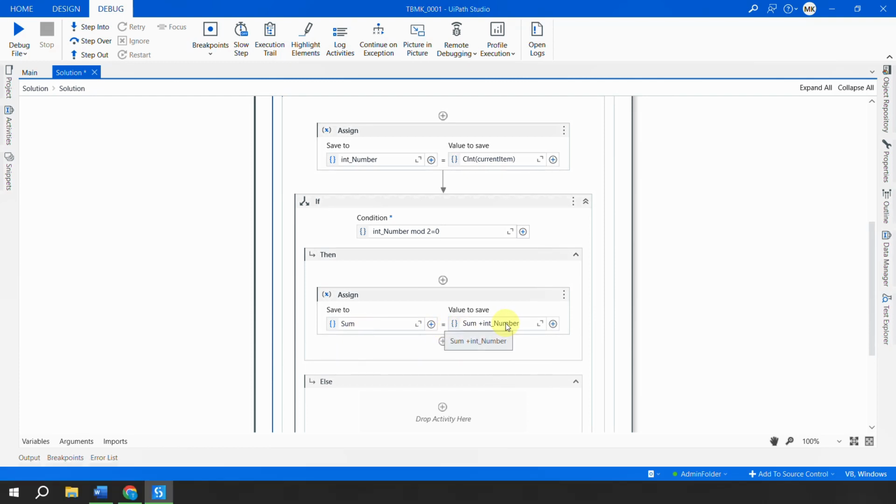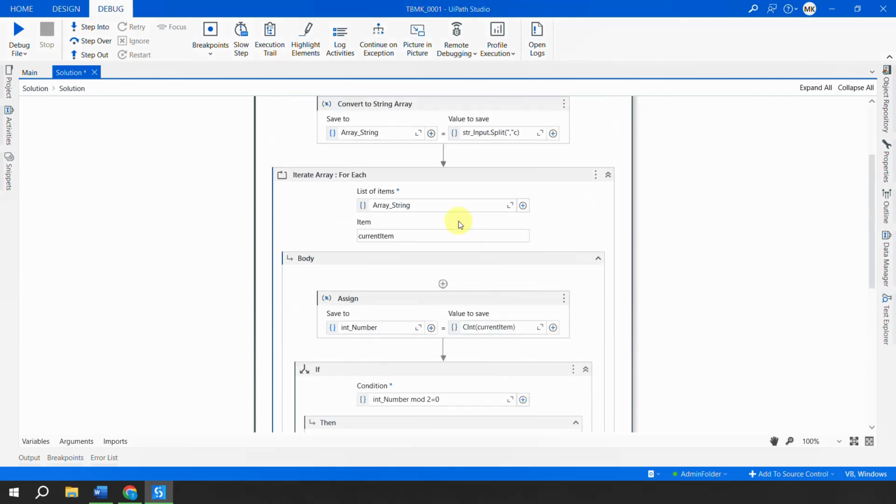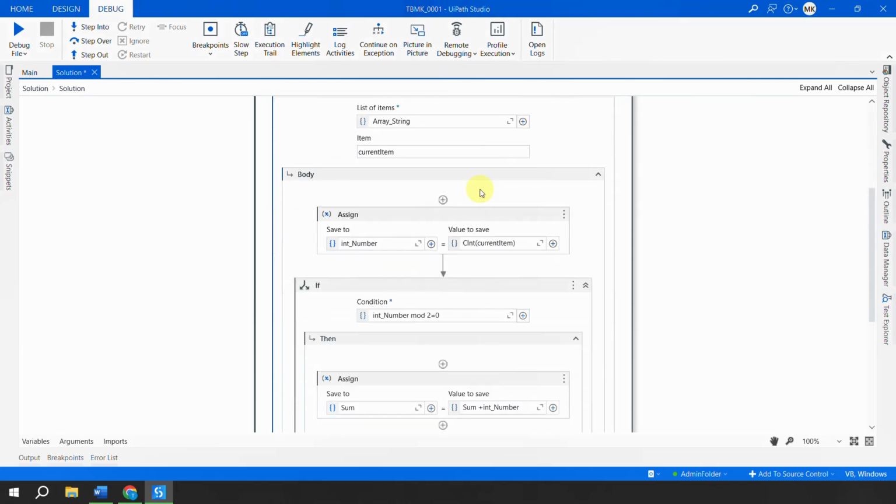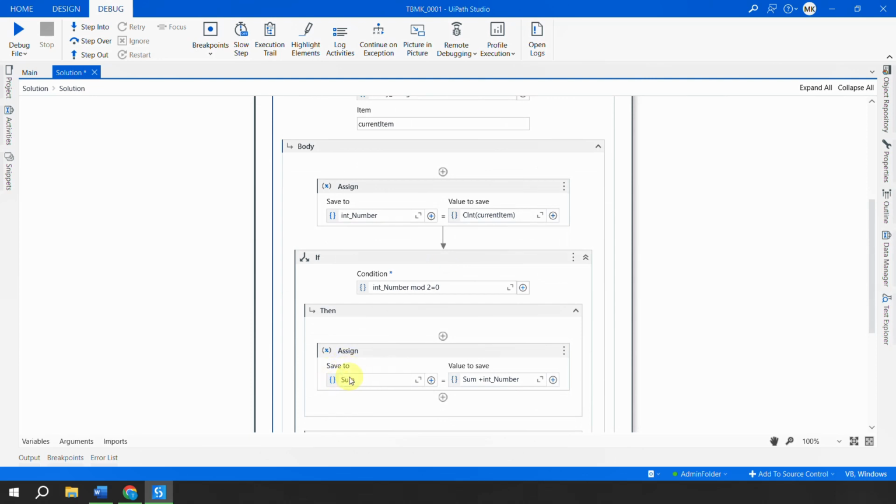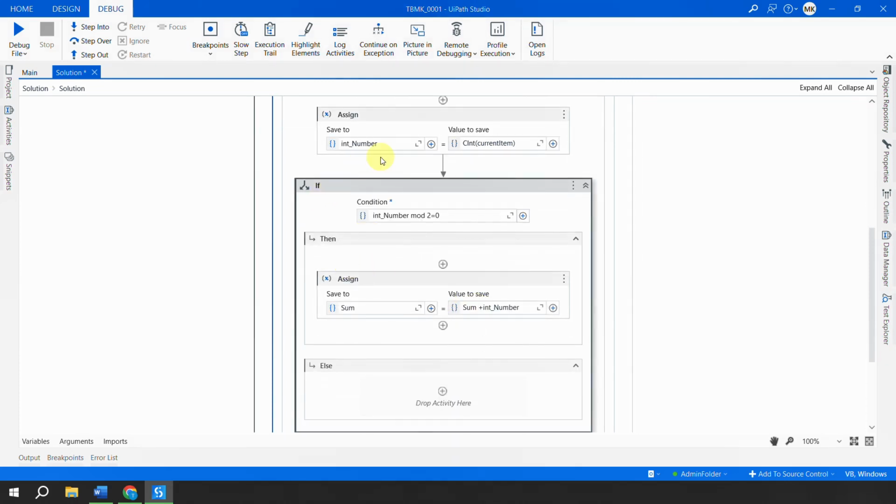When it is coming for the next time, and next time the number is coming as 4, the sum would already have a value of 2. So 2 plus 4 will become 6 and it will keep running on the loop, right? So this would happen inside this if condition, right?